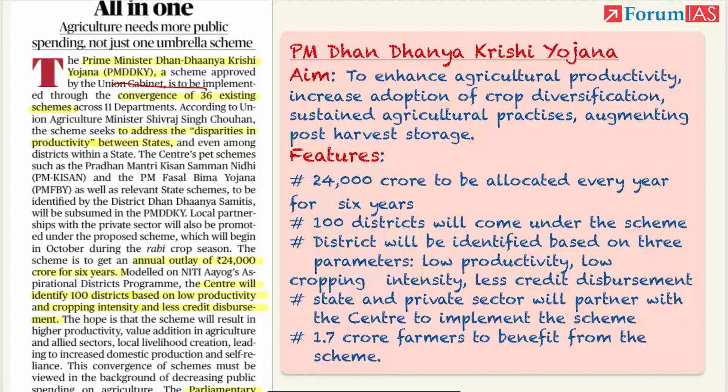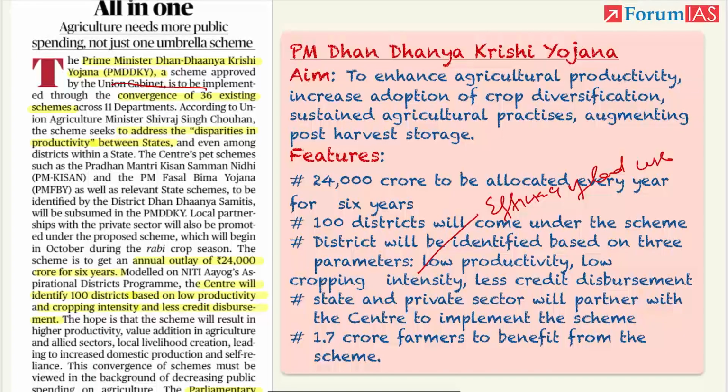It will not be applicable for all the districts in the country. Districts will be identified on the basis of 3 criteria. First, low productivity, low cropping intensity. What is cropping intensity? And less credit disbursement. Low cropping intensity basically means it measures the efficiency of the land use.